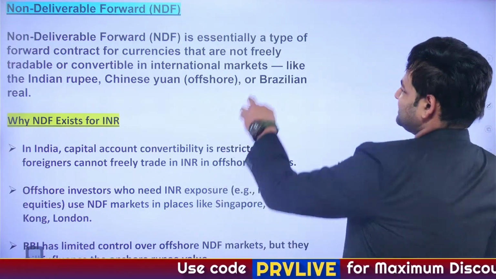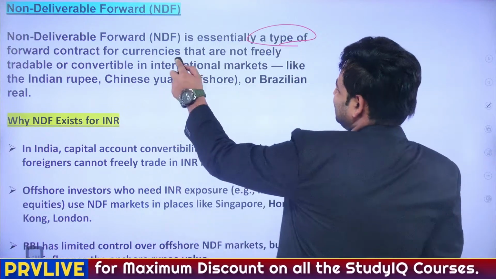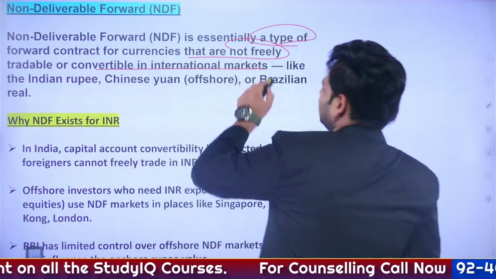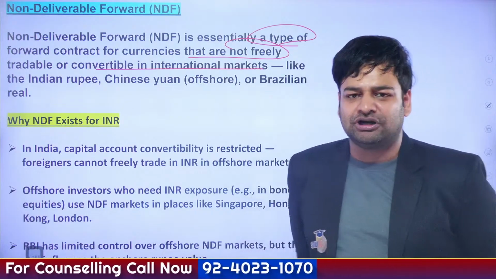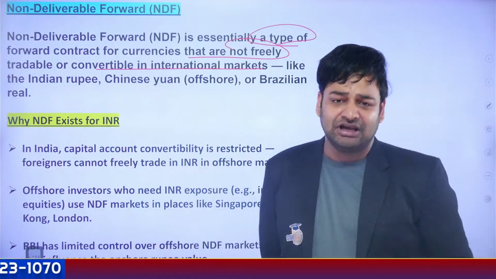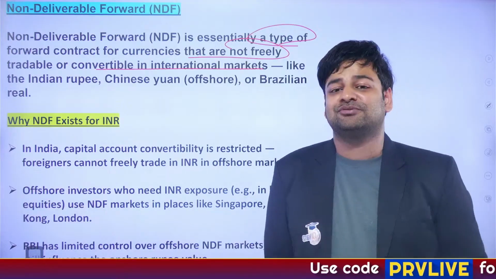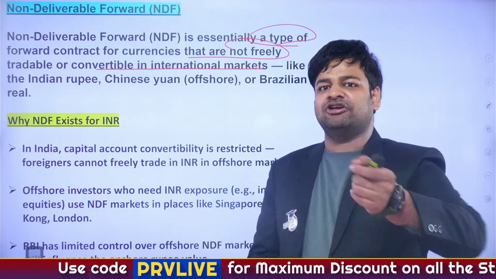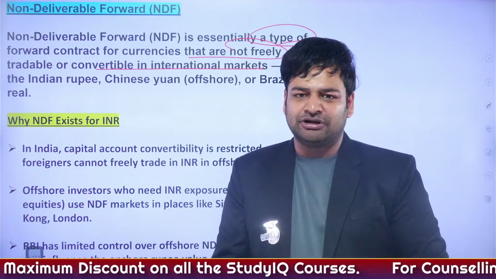So NDF is essentially a type of forward contract for currencies that are not freely tradable or convertible in the international markets, okay? So NDF is used for those particular currencies that are not freely convertible and tradable in the international market, for example, the Chinese yuan, the Brazilian real, as well as the Indian rupee. So what happens? Let's say you are a trader and I'm a trader. So they are the two traders, X and Y. Obviously we are trading today in US dollars.